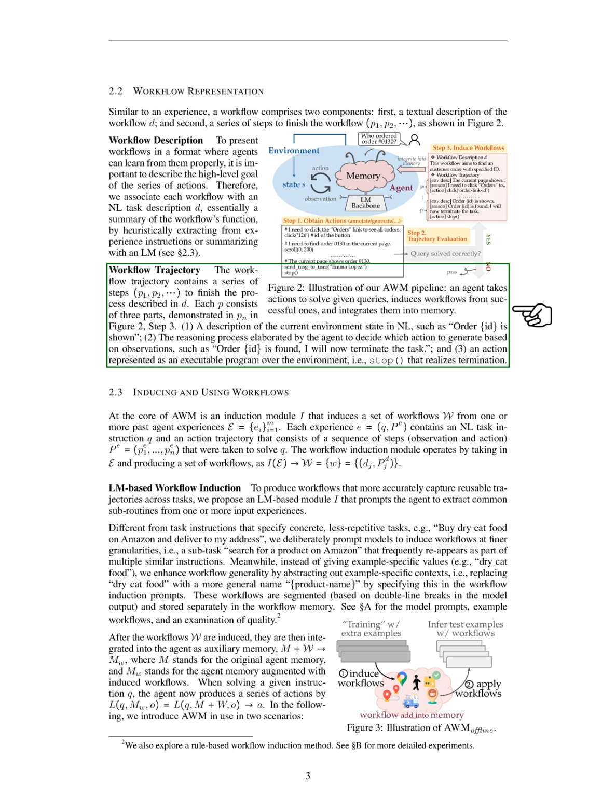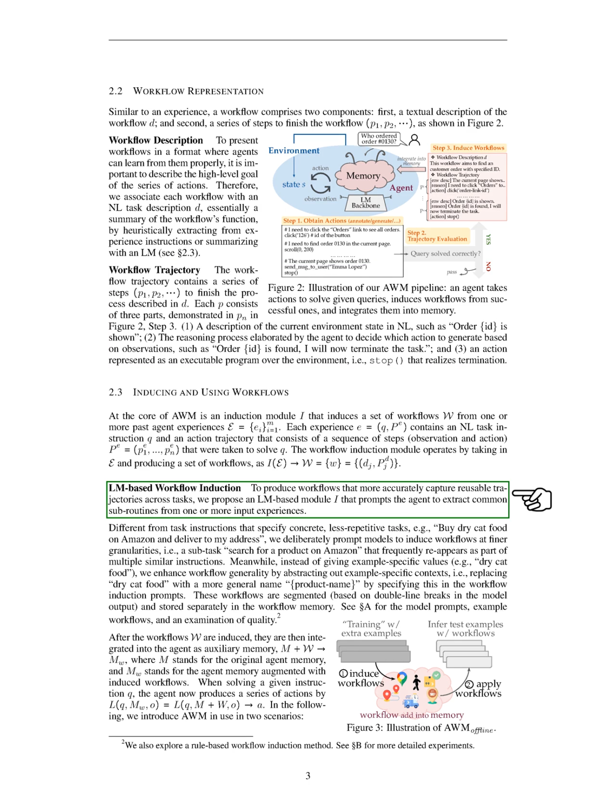At the heart of our approach is an induction module that generates a set of workflows from past agent experiences. Each experience includes a natural language task instruction and a sequence of actions taken to address that task. The induction module processes these experiences to produce workflows. To enhance the accuracy of the workflows, we use a language model that helps us identify common subtasks across different experiences. Instead of focusing on specific tasks, we encourage the model to extract more general subtasks that frequently appear in various instructions. We also abstract specific examples to improve the generality of the workflows.